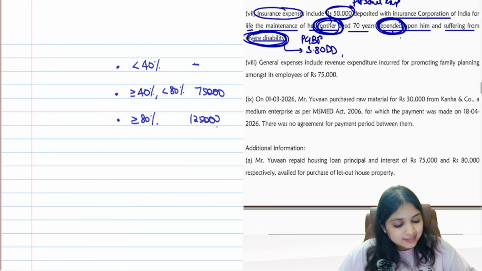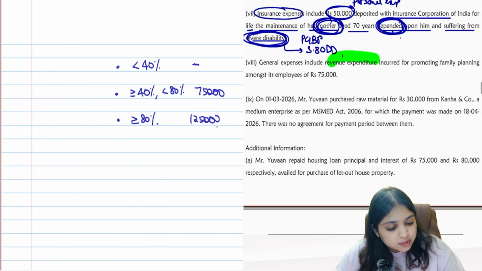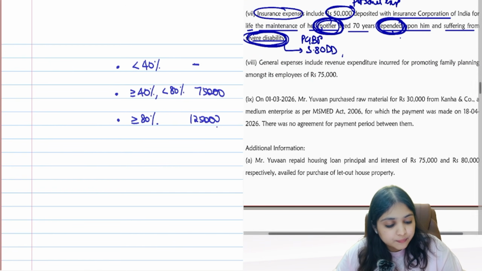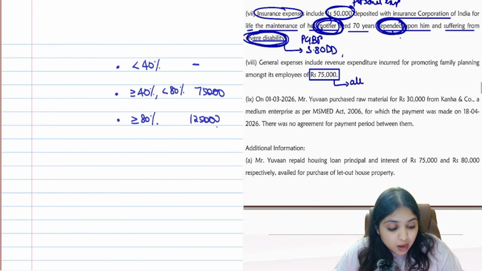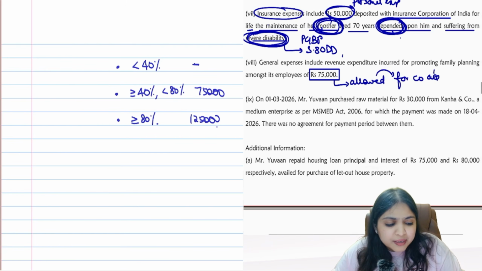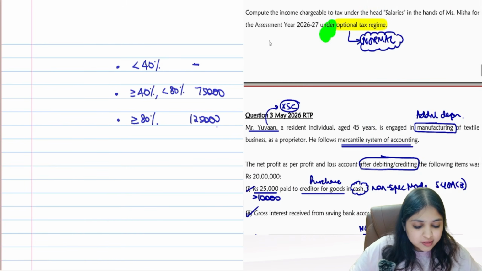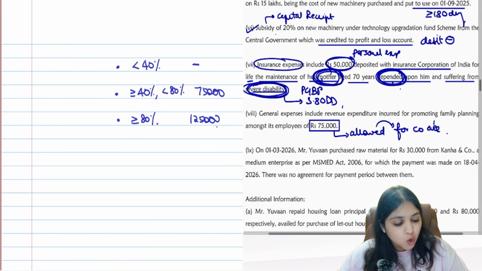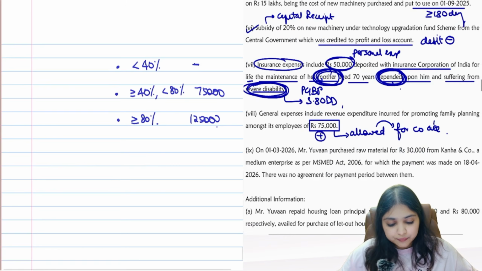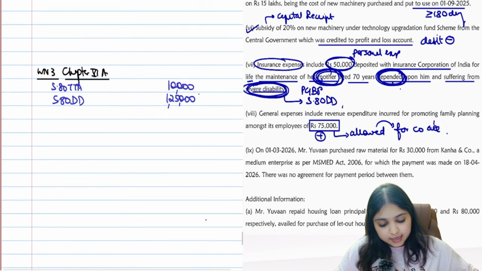Then come to the 8th subdivision. General expense includes revenue expense for promoting family planning amongst employees, 75,000. Do you know something about this adjustment? Expense for promoting family planning amongst employees. This will be allowed for whom? This will be allowed for company assessee only. But is your assessee a company? Who is your assessee? Mr. Yuvan, he's an individual. So for individual assessee and all, this will not be allowed. So it's already debited. How will you reverse a debit? You will add it back. So general expenses.